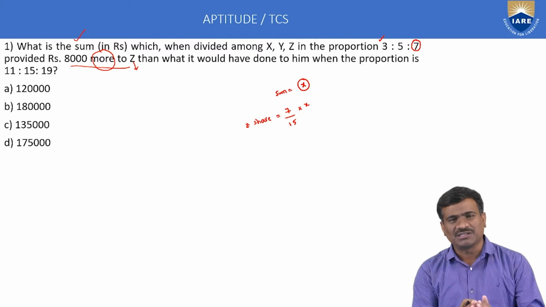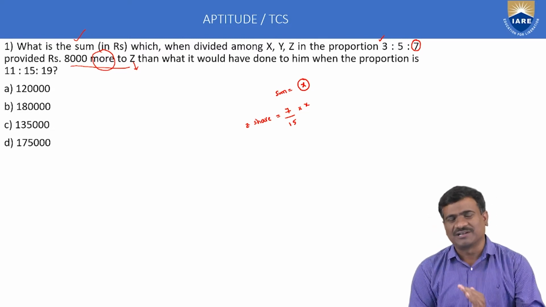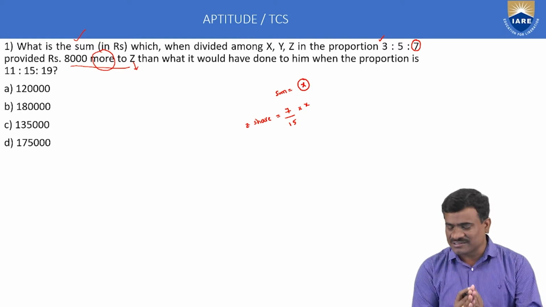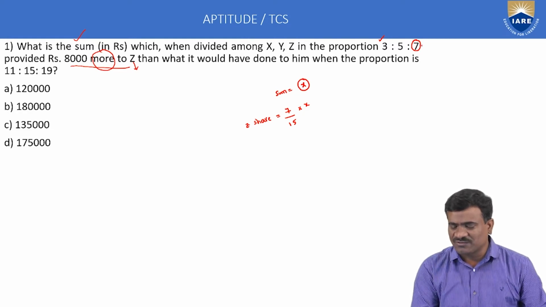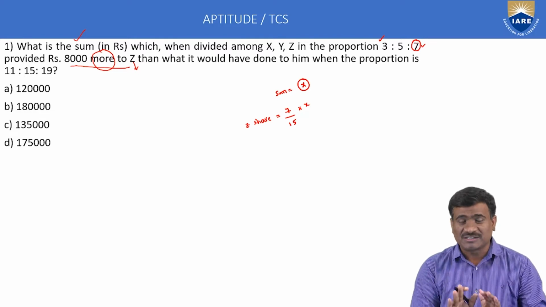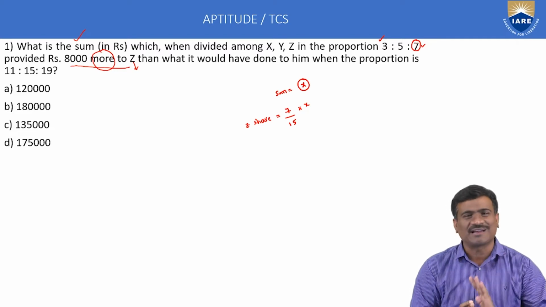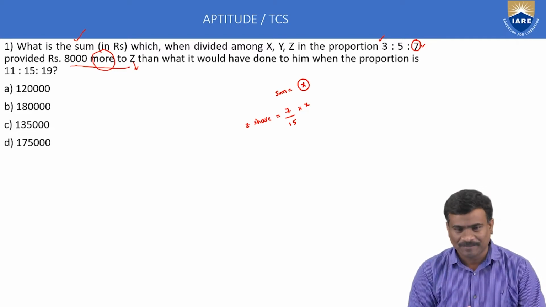So Z's share is 7 by 15 into x. That is the first ratio Z share. This problem depends only on the Z variable, not x and y, so those terms are not required here.